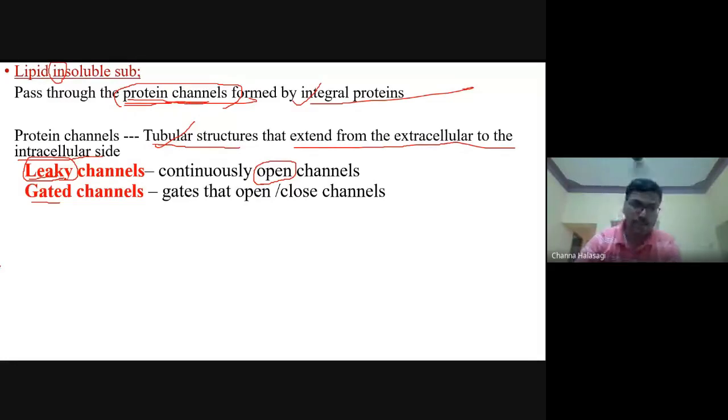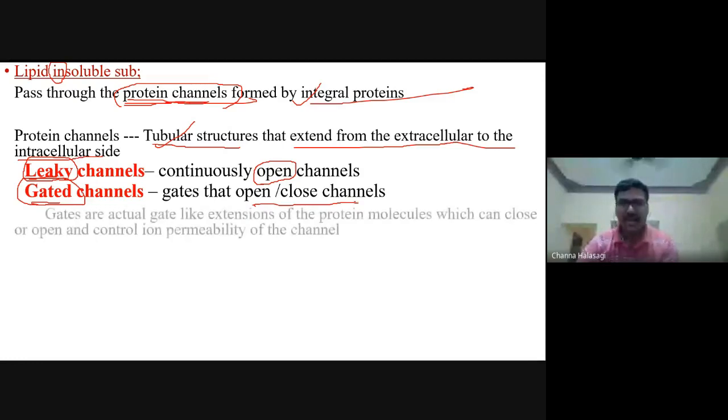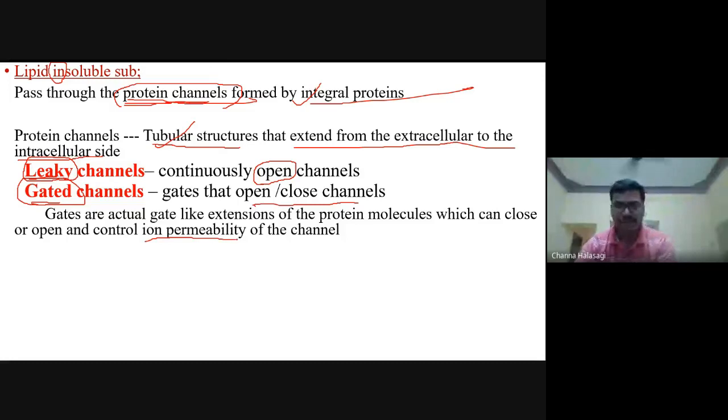Some of the protein channels are gated, meaning they are controlled. They open and close whenever a signal is there. The gates are gate-like extensions of the protein molecules which can close or open according to the ion permeability required.